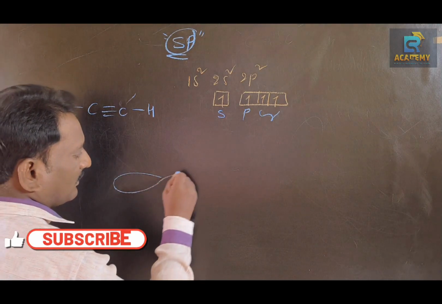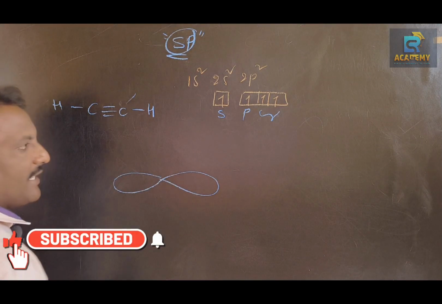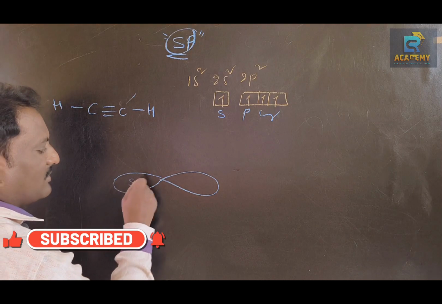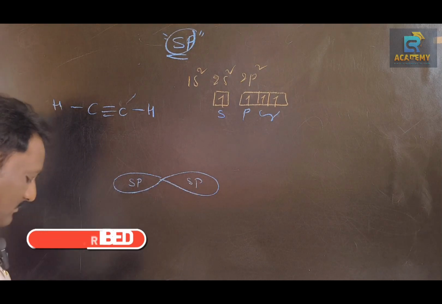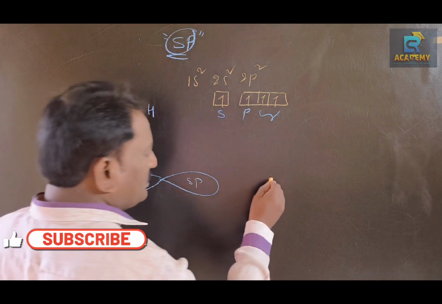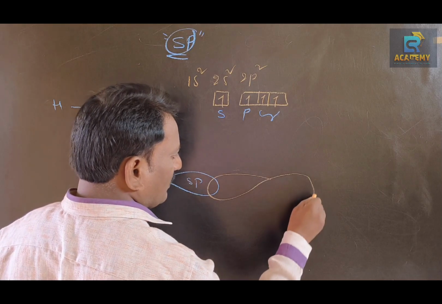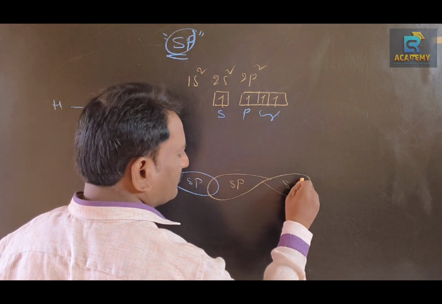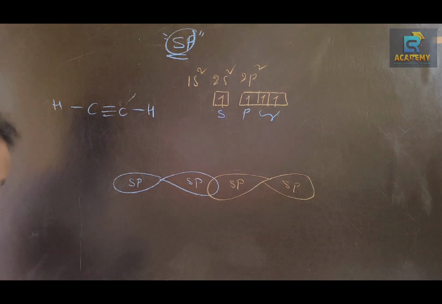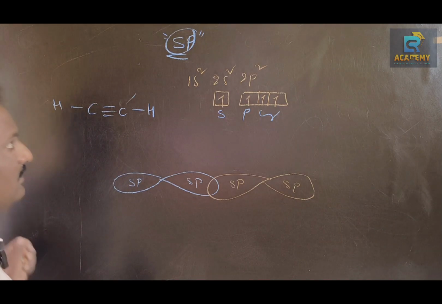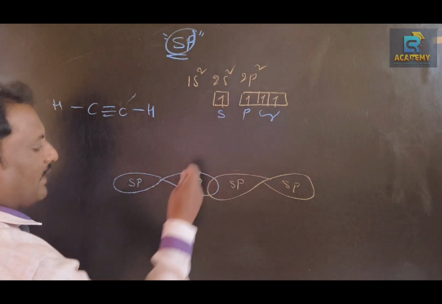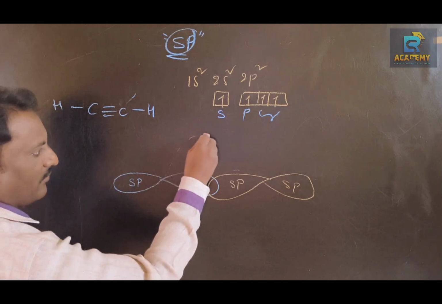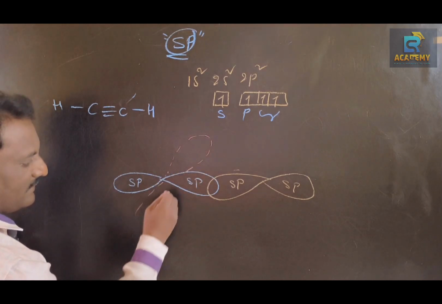These two are sp hybridized orbitals of one carbon atom, and these two are sp hybridized orbitals of another carbon atom, and two orbitals remain unhybridized. Let me draw with the help of dotted lines like this.